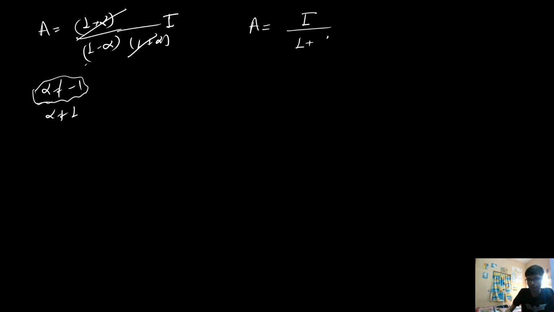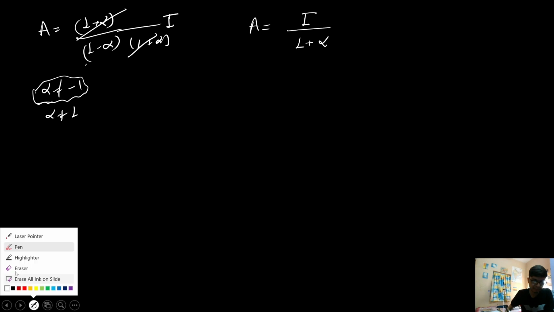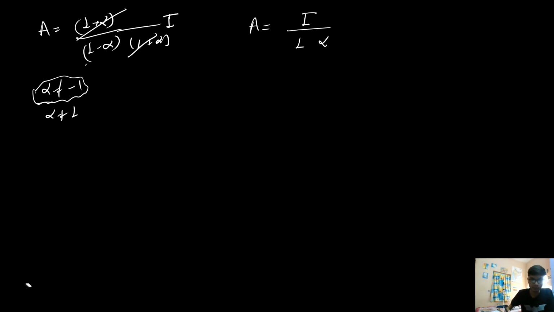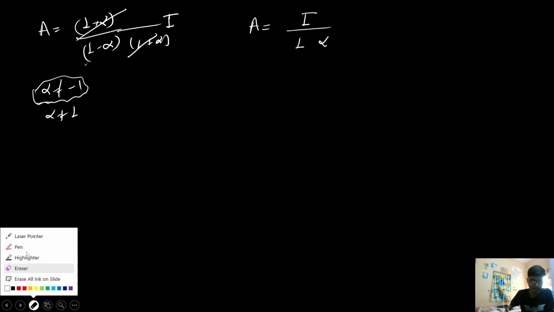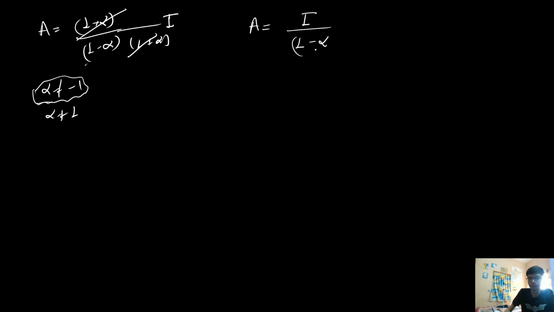Now from here I can cancel out 1 plus alpha by 1 plus alpha, because alpha is not equal to -1 and alpha is not equal to 1 also. So if alpha is not equal to -1, I can cancel this particular term. So from here I will get the matrix A is basically the identity matrix divided by a constant, that is 1 minus alpha. Okay, so this will be 1 minus alpha.